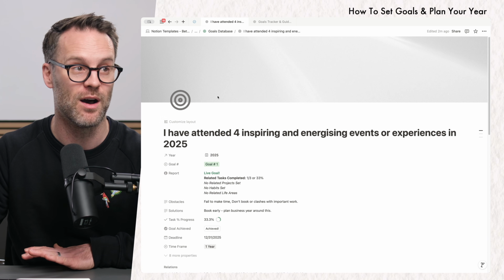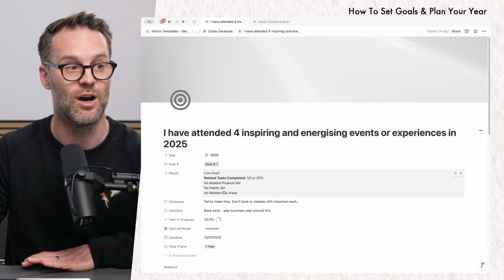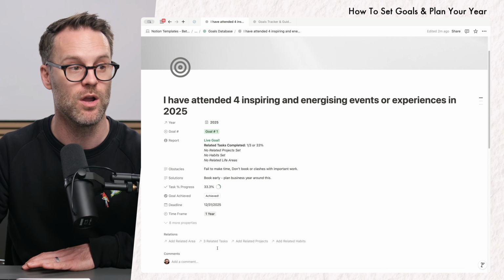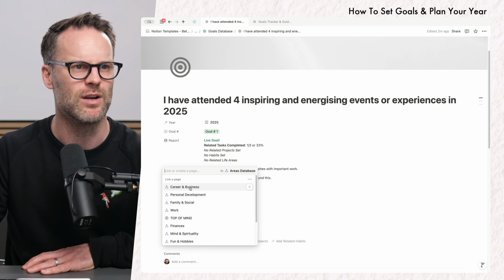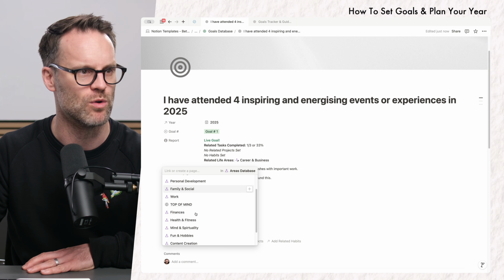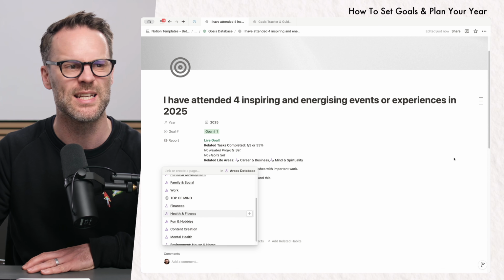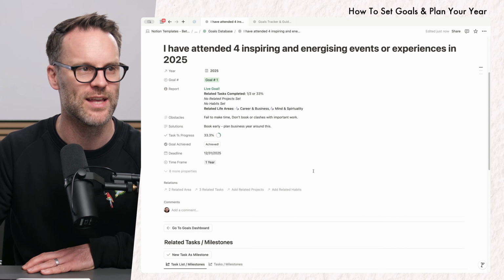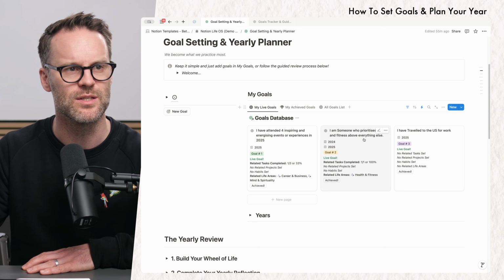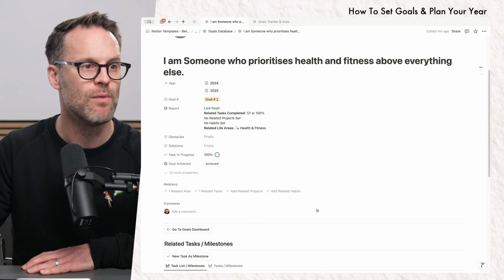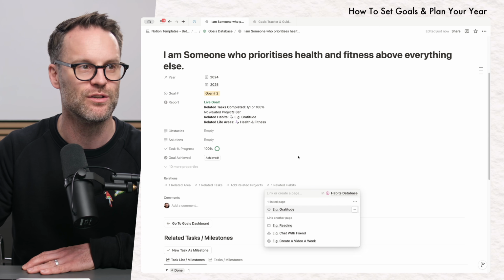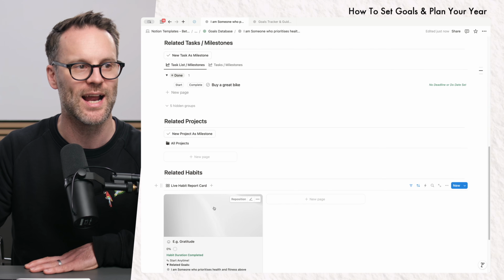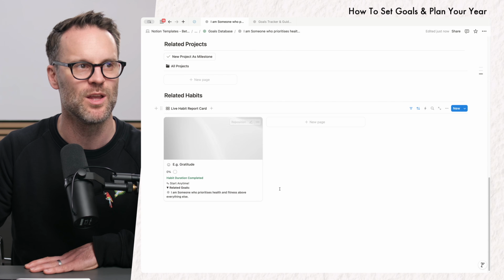Now, the final part of this is to say that you'll also see there are life areas and habits. So I might want to link this goal back to the life area. I think career and business actually, but I might also want to link it to mind and spirituality because it keeps me happy, experiencing new things. You get the idea, right? Another area, someone who prioritizes their health, you might want to link habits. So I could link to a related habit, which is someone who practices gratitude. And you can then track habits within my wider system, which is rather good.